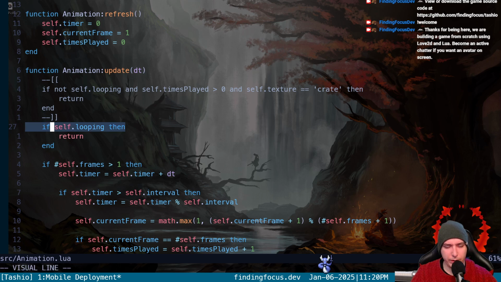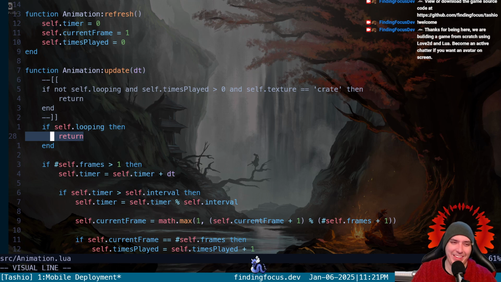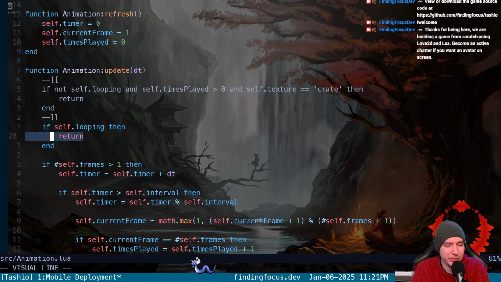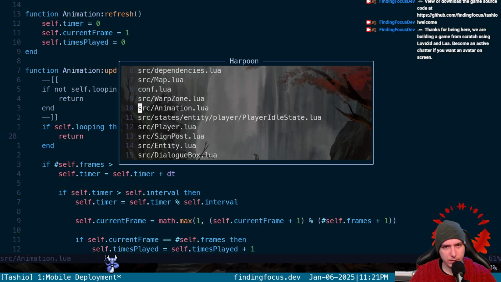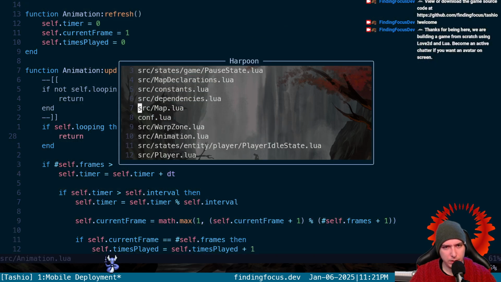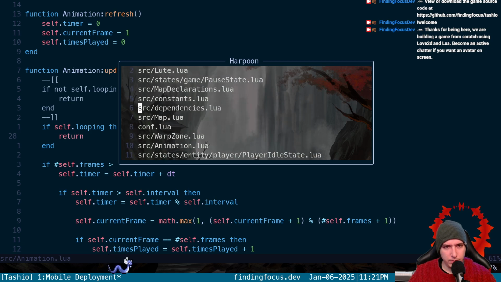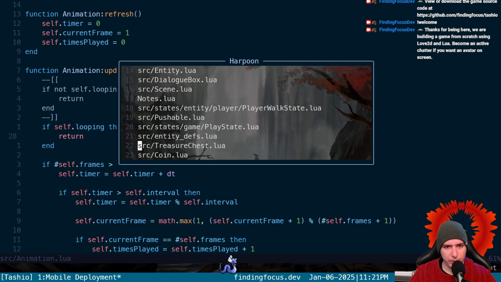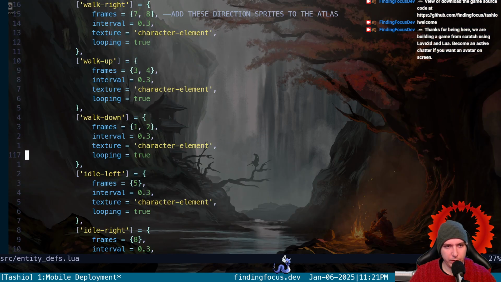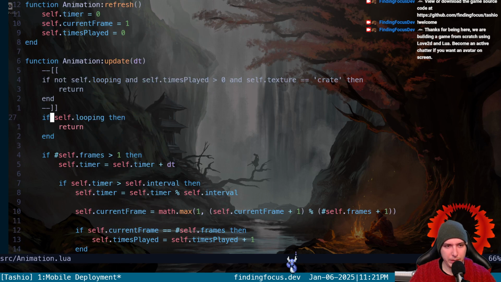Okay, that doesn't break. So if we are looping... Dude, okay. I don't get why that works. Because if looping is true, which on a lot of the stuff, all the walking, looping is true. Looking for entity defs here. Yeah, on all the walking, looping is true. So that means, well, if we're walking, we're going to return instead of update.